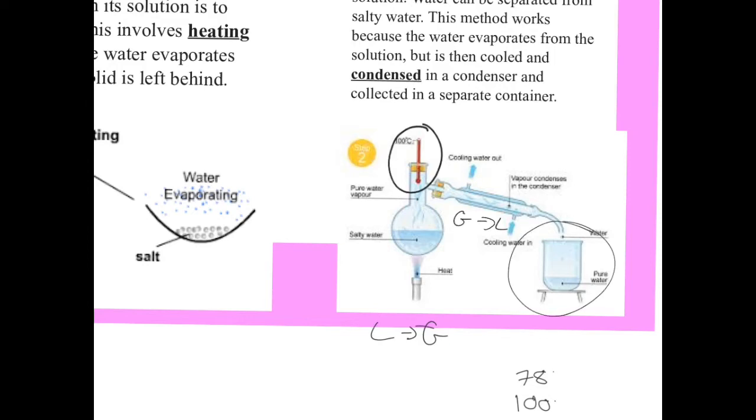Okay, that's why the thermometer is so important, because obviously as it gets above 78 to 80 you have to stop, because you won't be able to get a pure mixture. Okay, you can do it with salty water as well. Water obviously boils at 100, so you boil up the water till it evaporates, turns from a liquid to a gas, pass it through this condenser, which is cold water, and then collect the sample of water.